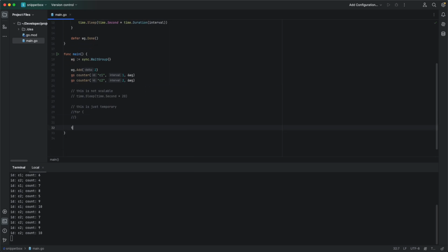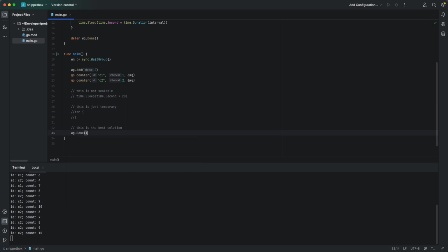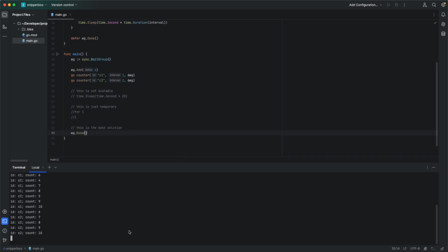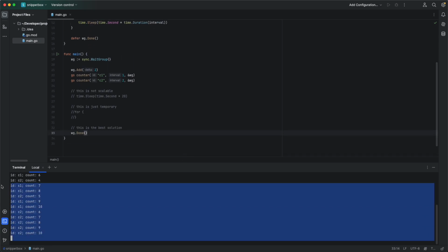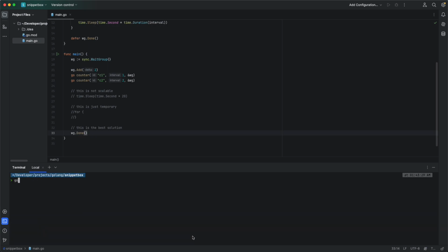This is the best solution. What you can do is you can say defer wait group.Done. So let's try this out and see what happens. You can see our program is still running. So let me just exit and then run this again.